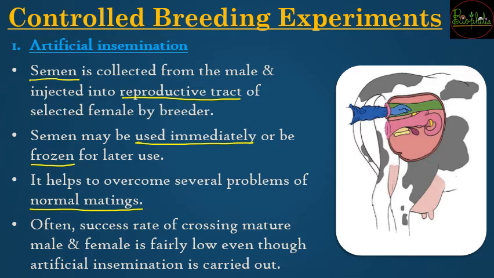So coming back to artificial insemination in animals, because of the insemination you are going to have much higher success rates, but sometimes even after artificial insemination the success rate is not achieved, and the male and female maturity rate is low and it might not become successful at all times. So every time it is not possible to get the exact results that you wish to have.